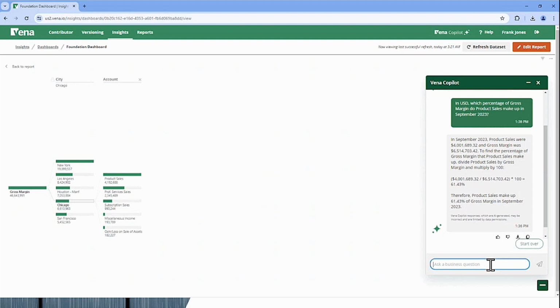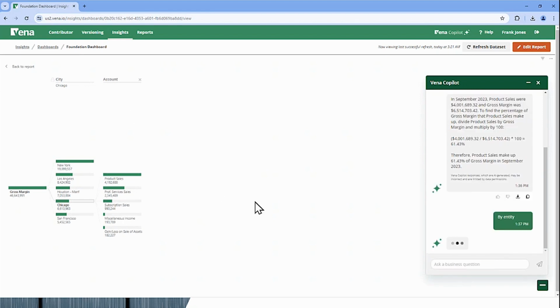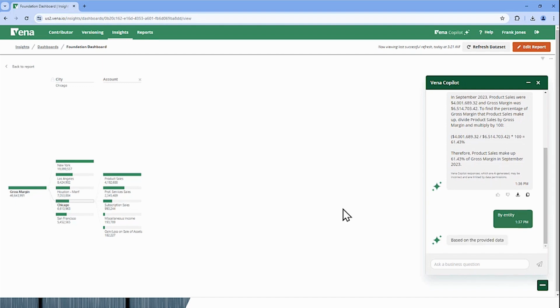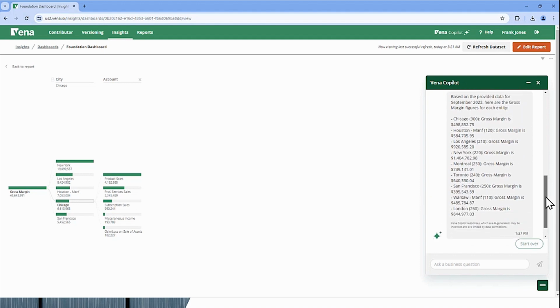But maybe I want more detail. I want to break this down by entity. Now I can see it over here on the side of the screen. I can see some numbers, but I want to see all of them in one spot all at once. So I've just asked it by entity, and it knows that the question I've asked here is relevant to the information it's already given me. We'll give it just a moment to calculate that. And now we can see on an entity by entity basis, it's showing me there's Chicago, Houston, Los Angeles, New York, and so on.